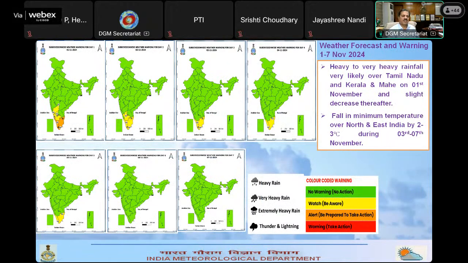And this is the forecast for the next 7 days warning pairs. We are expecting heavy to very heavy rainfall activity over Tamil Nadu and Kerala and Mahe on 1st November and slight decrease thereafter. There will be fall in minimum temperature for north and eastern India by 2 to 3 degrees Celsius during 3rd to 7th November.